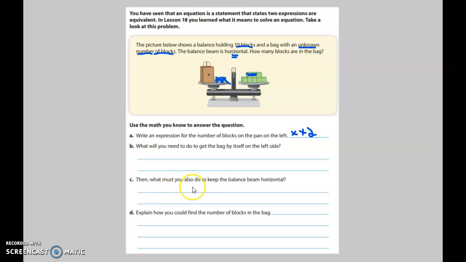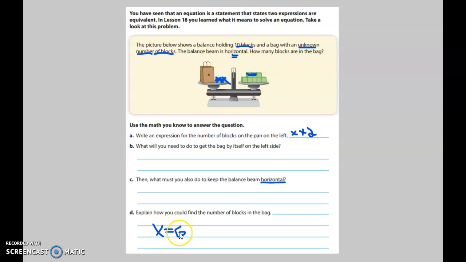So that also answers part C, right? If I take it away from this side to get x by itself, then I have to do it to the other side to keep it horizontal. Explain how you could find the number of blocks in the bag. Well, now that I've crossed out both 2 from both sides, I just count the blocks over here, and that's what x equals. So I have 1, 2, 3, 4, 5, 6. So x equals 6.